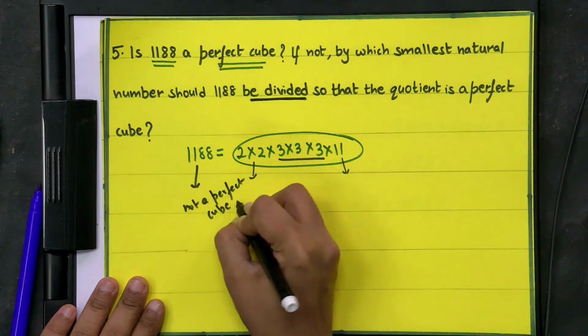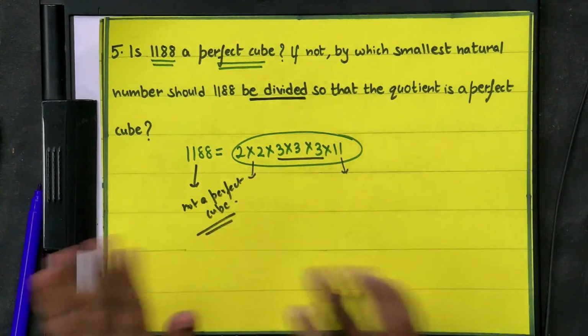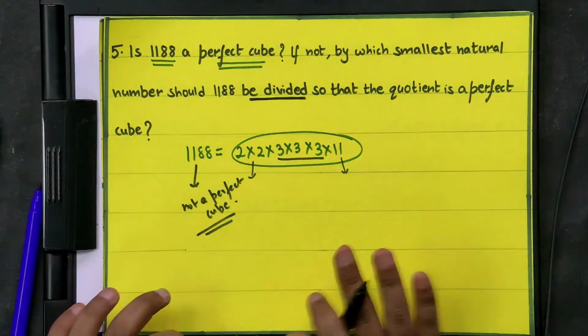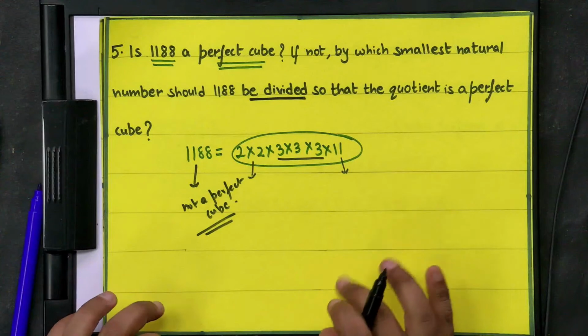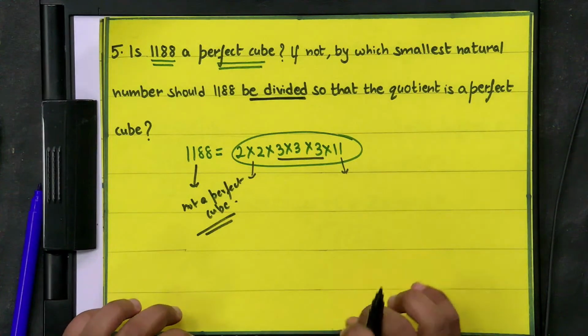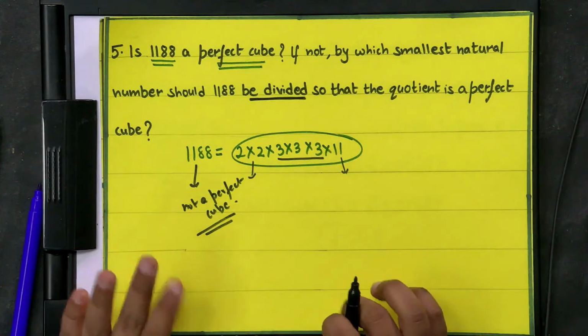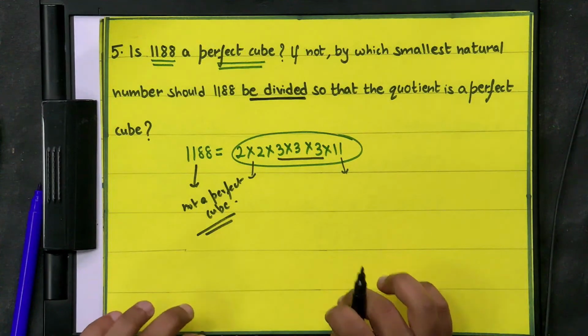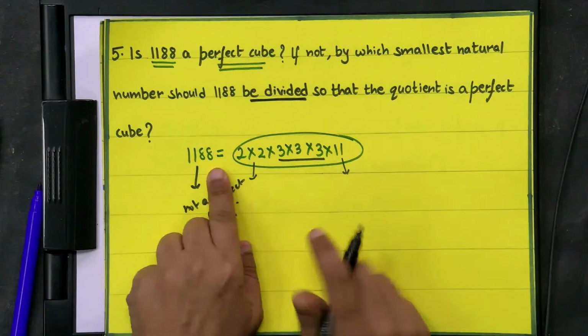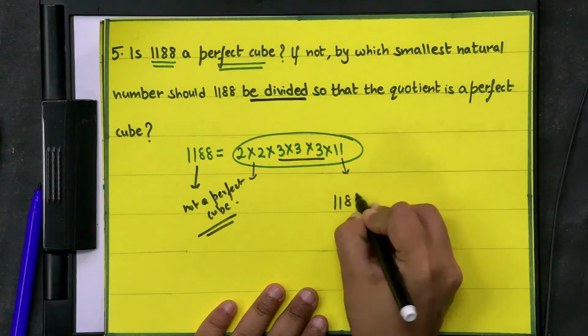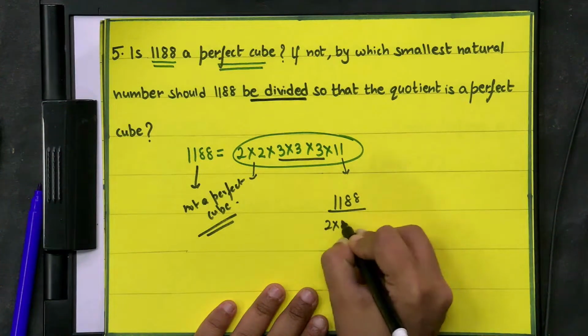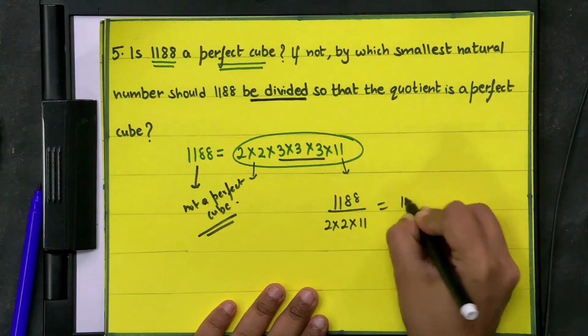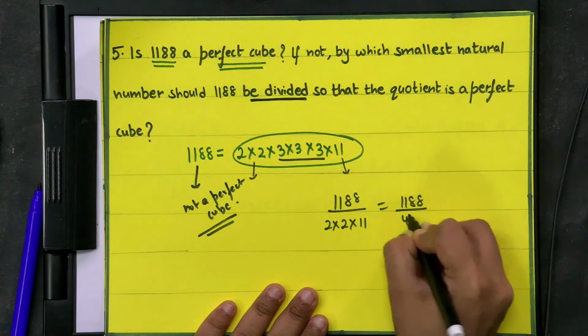Not a perfect cube. Why is it not? Because these numbers are not occurring thrice. 2 and 11 are not occurring 3 times. So what we have to do? 2 appears only 2 times and the prime number 11 appears only once. So what will we do? By what will we divide 1188? 2 into 2 into 11. That means 1188 divided by 44.